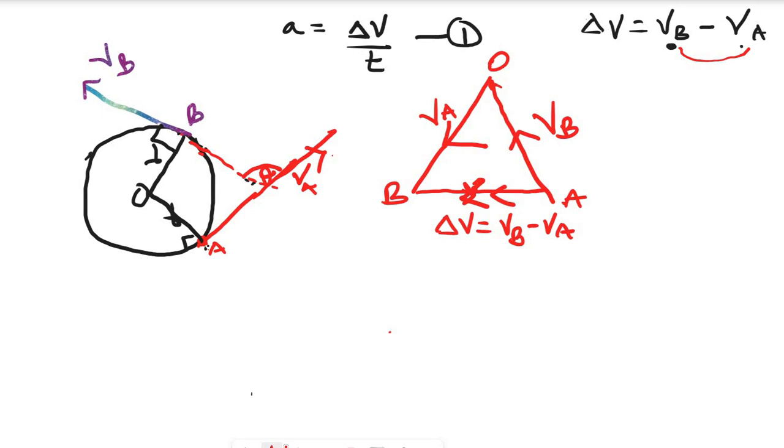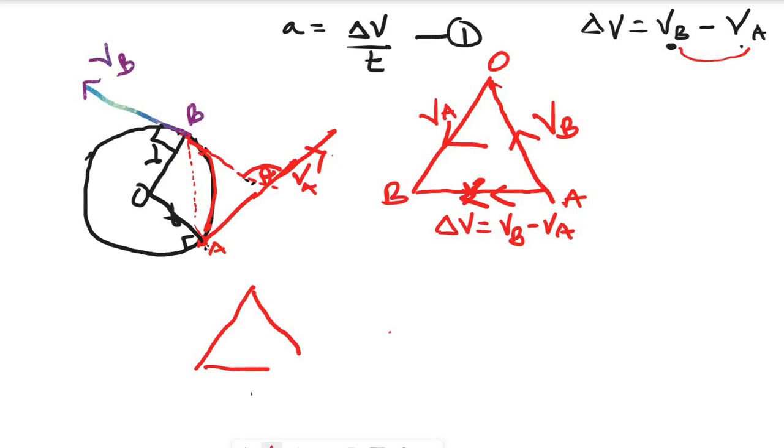At the same time, the body changes direction from A to B over a short period of time. Since the time is very short, this arc, this is the length of arc, I can treat as a straight line to form another triangle.